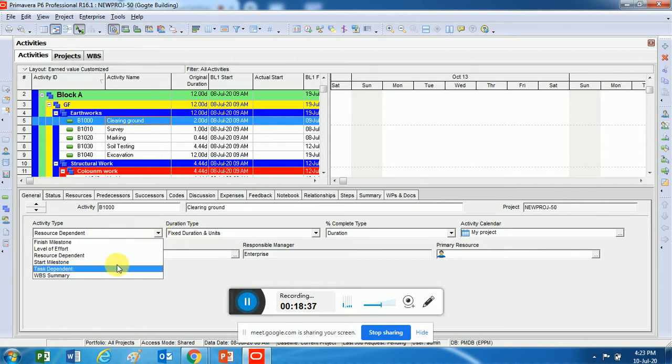There's something called start milestone and finish milestone. How many of you know what a milestone is? It's a very general question, but still, a milestone is a target which we want to reach. Now the basic question is, what do we do when we reach a milestone? Usually people say, what is a milestone, right? What do we actually do when we reach a milestone? A milestone is not the ultimate target of a project. No, milestones are small targets.